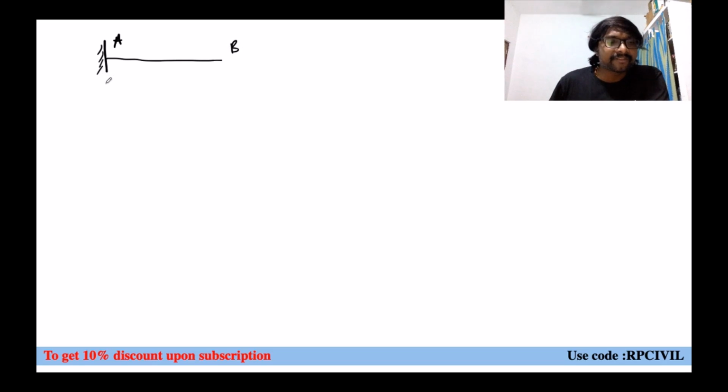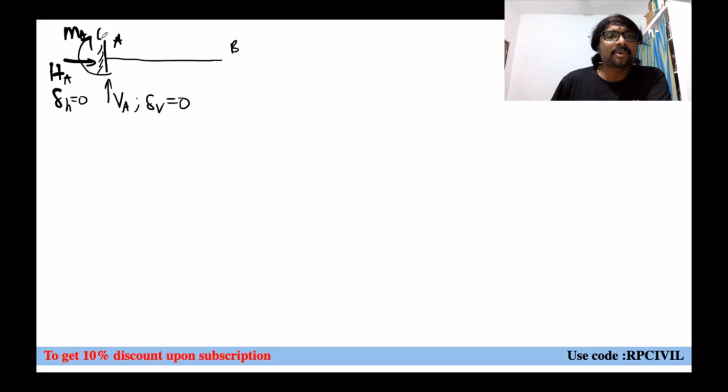Now, at this left end, if you observe, you have a vertical reaction. Whenever a vertical reaction is there, can you have any deformation? No, it is impossible. The vertical deformation is 0. And you have some horizontal reaction at this place, HA. Whenever this horizontal reaction is there, what is the horizontal deformation? No. And whenever this moment reaction is there, what will happen to the rotation at this place? 0. So at A, vertical reaction is there, vertical deformation 0; horizontal reaction is there, horizontal deflection 0; moment reaction is there, rotation is 0.